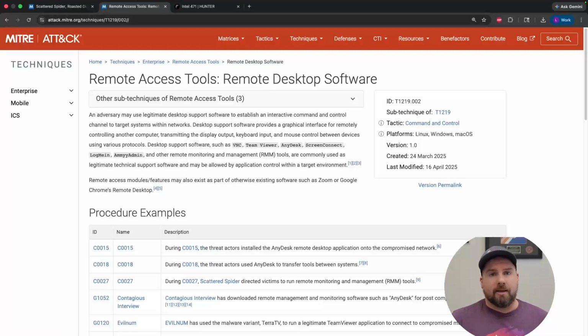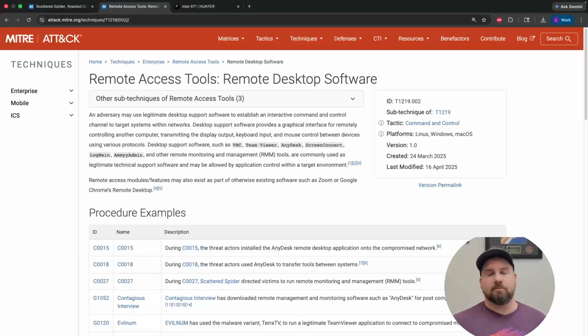Remote monitoring and management tools, or RMM, are widely used in enterprise environments. Software like AnyDesk, TeamViewer, Screen Connect, LogMeIn, and VNC are commonly used by IT teams to troubleshoot systems and support remote employees. Because these tools are legitimate and widely trusted, they often blend in with normal administrative activity. For an attacker, that makes them extremely valuable.